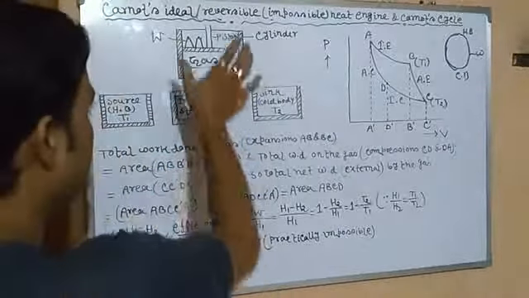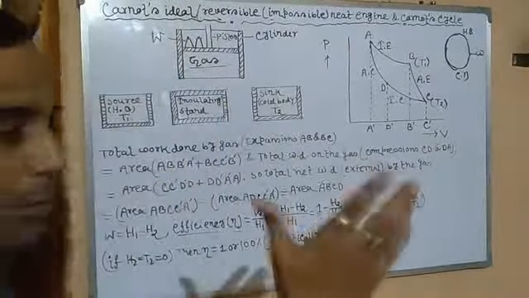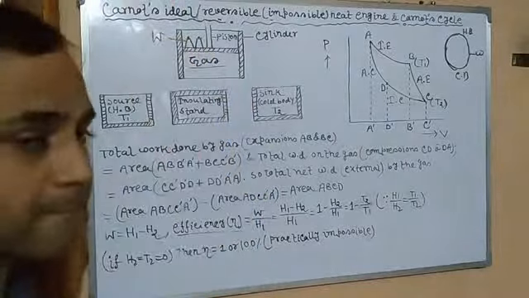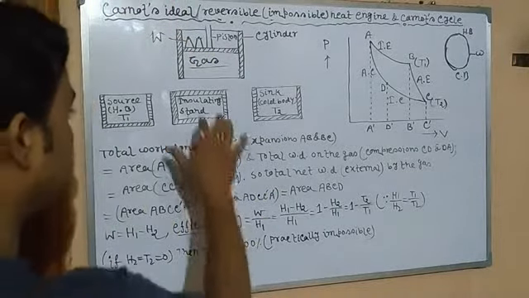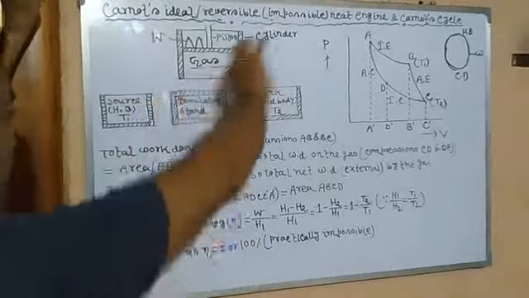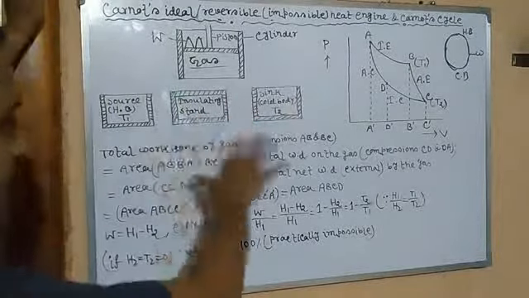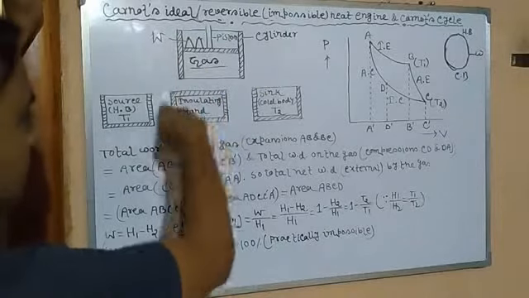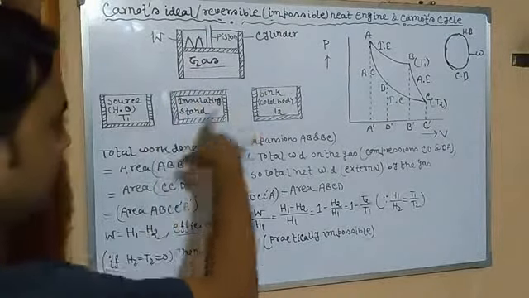Upon the gas there is a piston, a frictionless movable piston, upon which there are arrangements to keep some weights. Then there is the hot body or source, at temperature T1, which has infinitely large heat capacity. Then there is a perfectly insulating stand. You can see all the sides; our walls are marked by dotted lines, which means they are insulating.